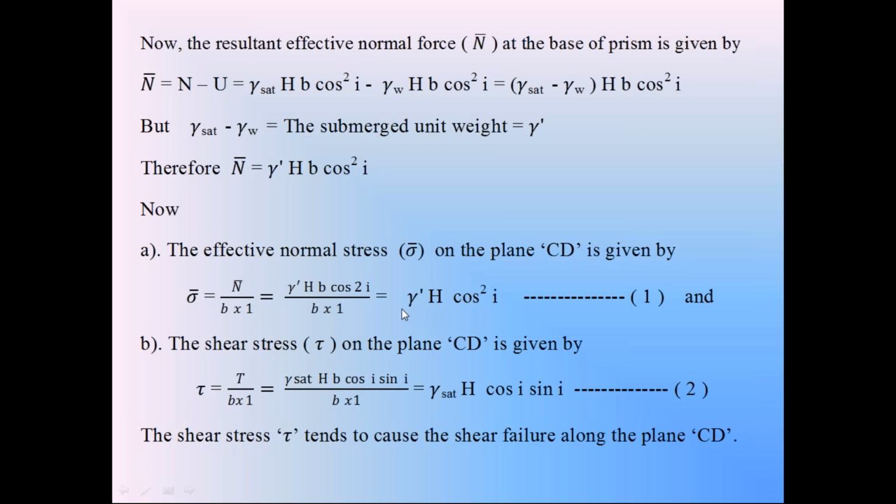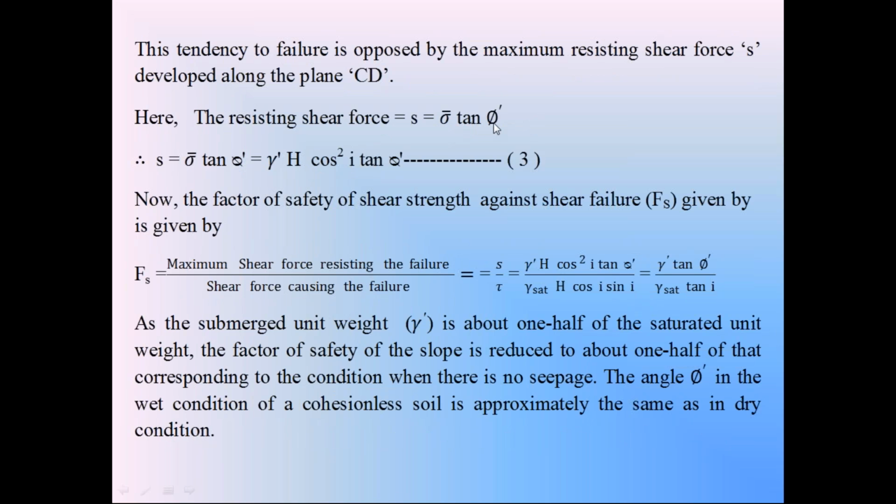So the effective stress is gamma dash H into cos square I. By using this effective stress, we can calculate the shear strength of soil. S is equal to sigma dash tan phi dash. Sigma dash is gamma dash H into cos square I, into tan phi dash. That is the resisting shear strength S.